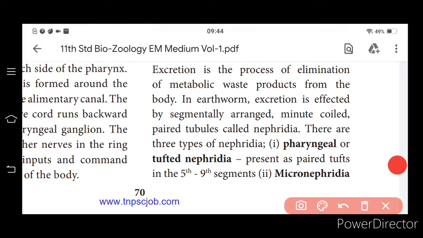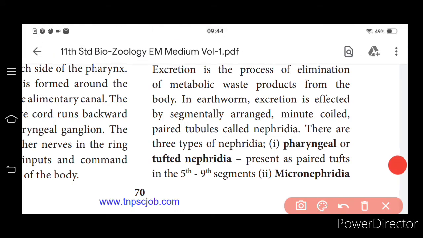Excretion in the case of earthworm is by the help of nephridia. What is excretion? It is the process of elimination of metabolic waste products from the body. In earthworm, excretion is effected by segmentally arranged minute coiled paired tubules called nephridia. So this is the definition for nephridia.